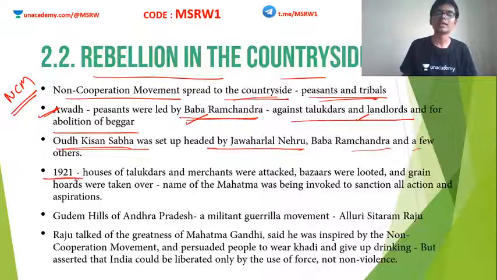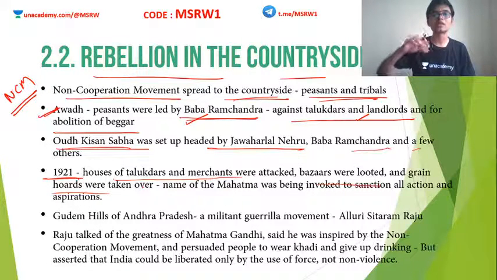Finally, in 1921, houses of talukdars and merchants were attacked. Bazaars were looted. Grain hoards were taken over. So this movement began to become more and more violent. As I have explained to you, Mahatma Gandhi and the Indian National Congress were not in support of anything violent at this time.